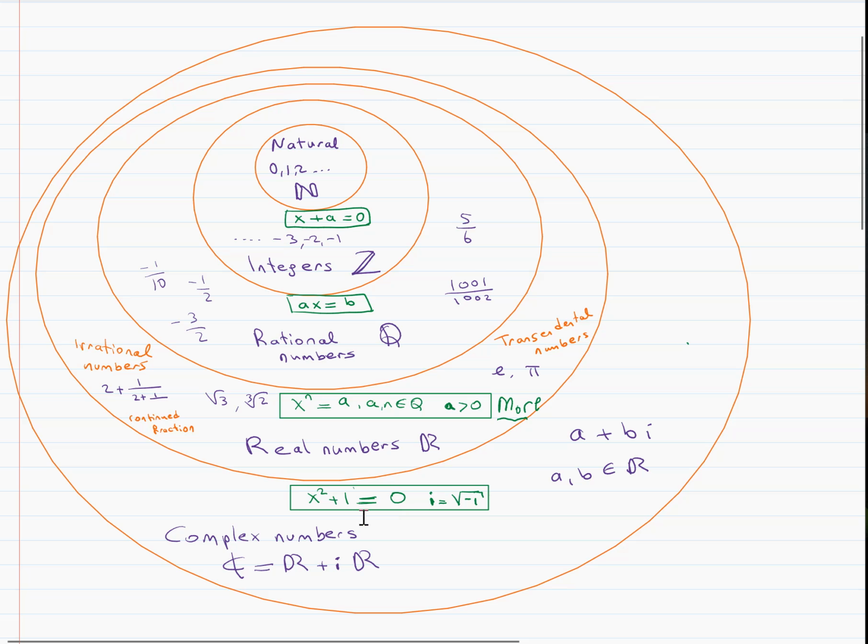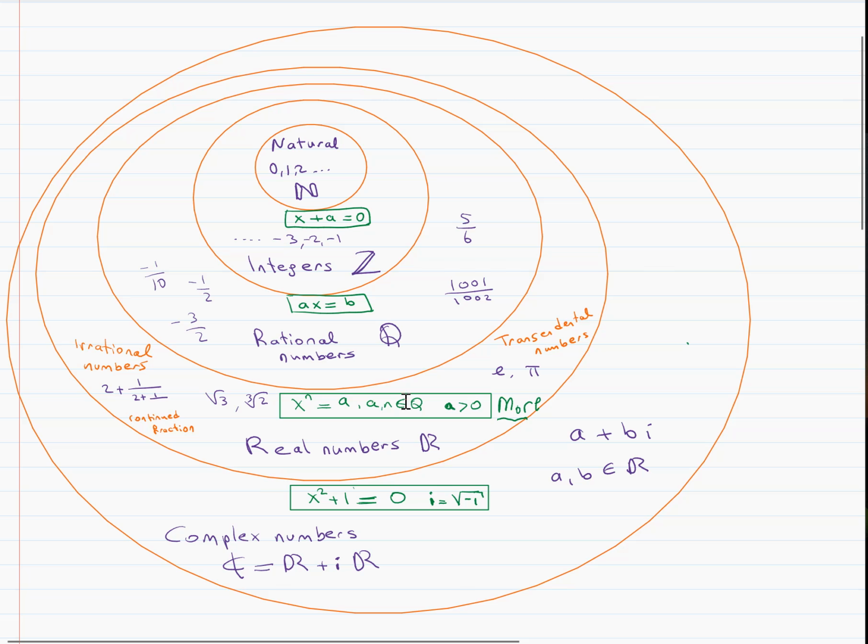This equation is not solvable in the real numbers because the solution is the square root of minus 1. If we add the square root of minus 1 into the real numbers, then we obtain a kind of vector space, right? Real numbers plus i times the real numbers. So this is the definition of the complex numbers.